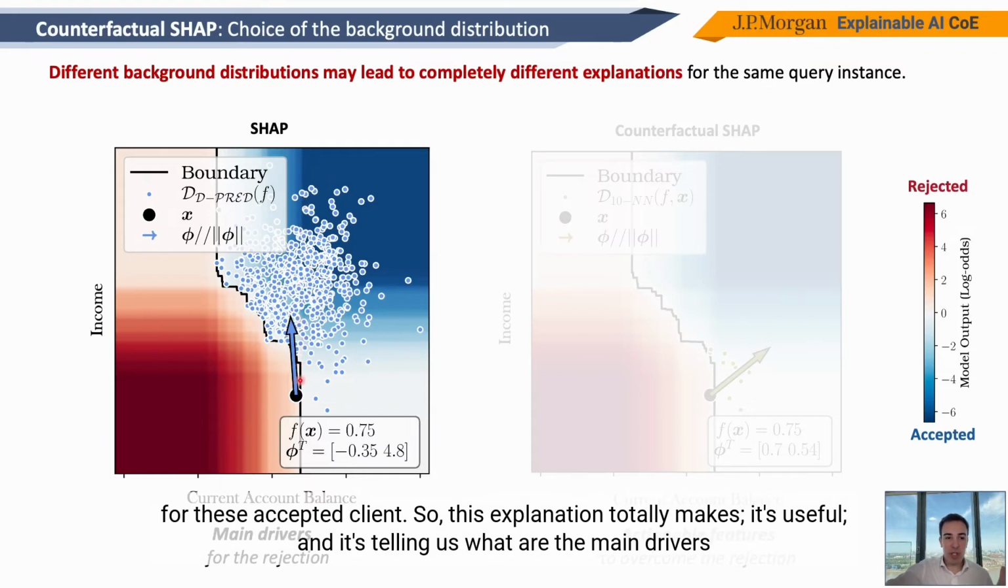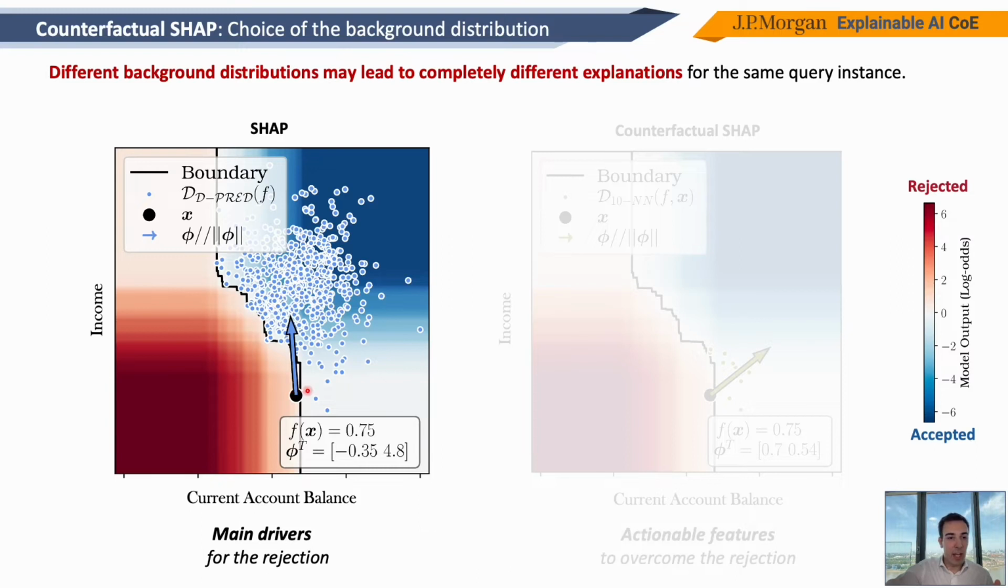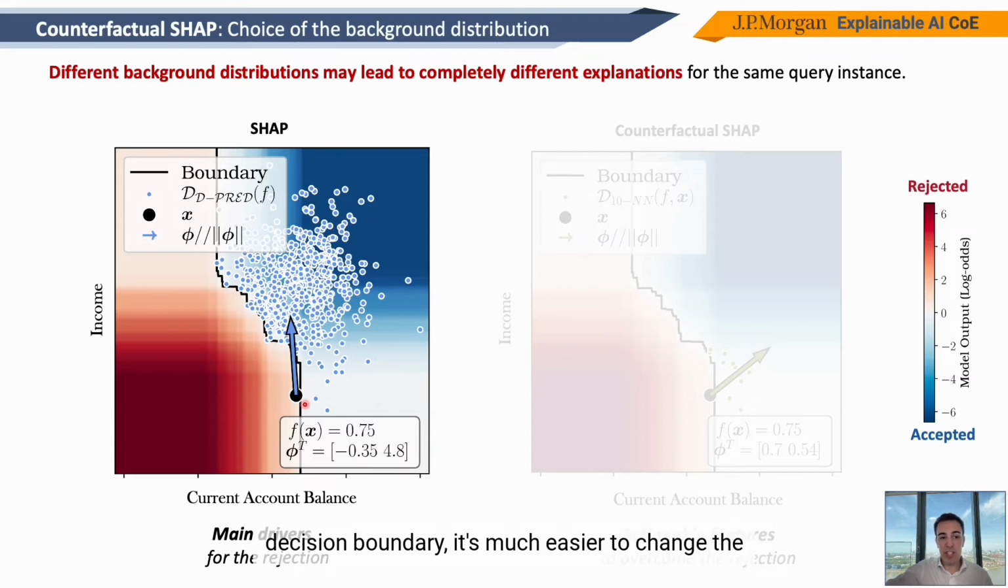So this explanation totally makes sense, it's useful, and it's telling us what are the main drivers for the rejection of this client. But it's very clear that it's not telling us what features we should change in order to go on the other side of the decision boundary. And again, if we look at the plot, it's very clear that if we want to jump on the other side of the decision boundary, it's much easier to change the current account balance than changing the income.